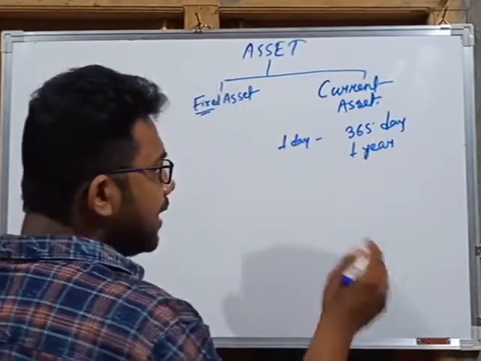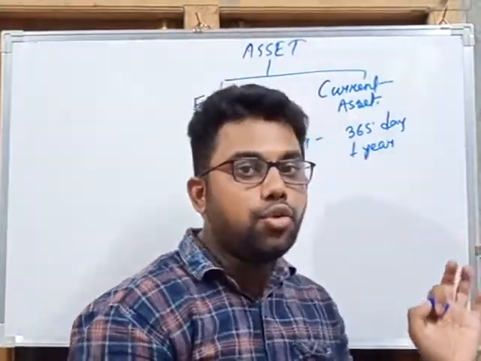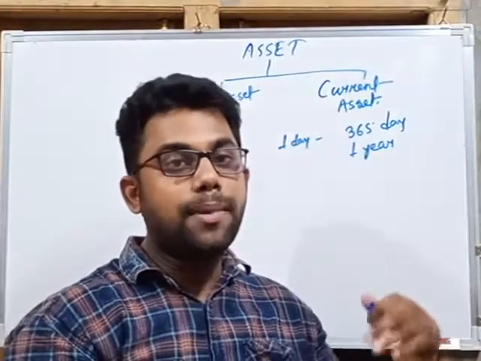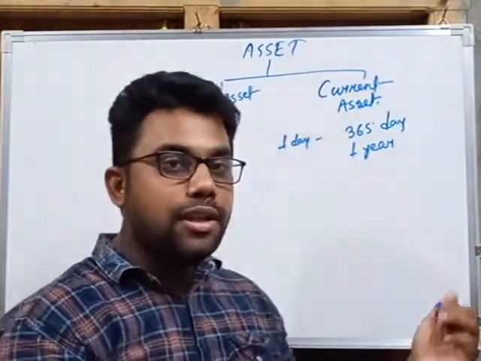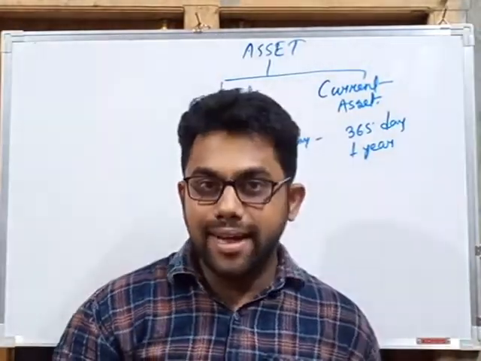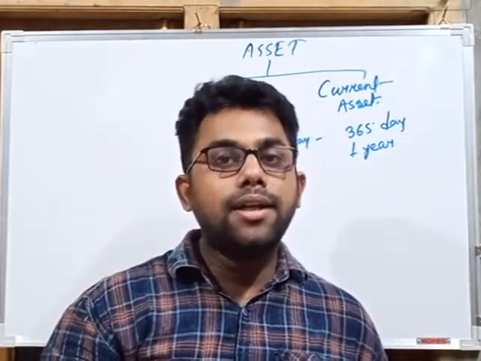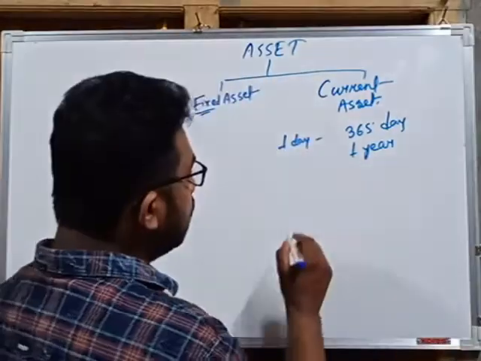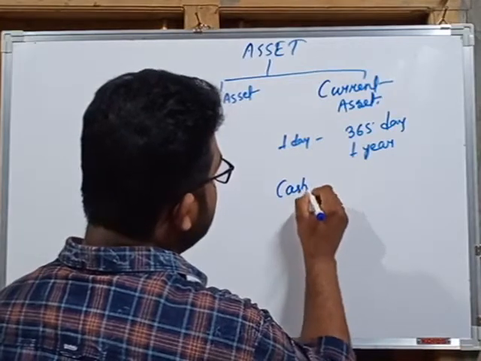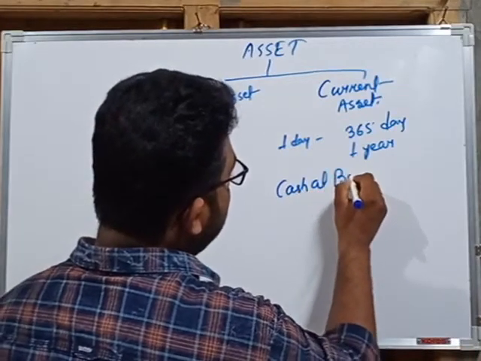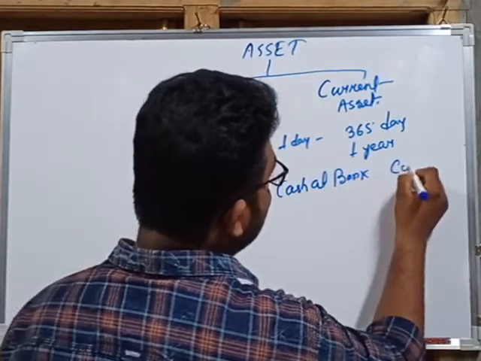So those assets which can be converted into cash within a period of 1 year are called current assets. For example, cash at bank is our current asset.